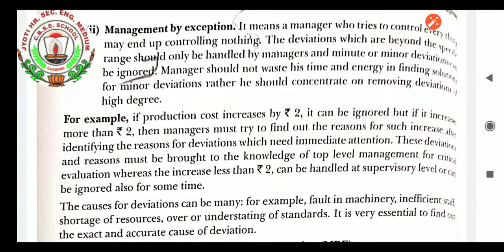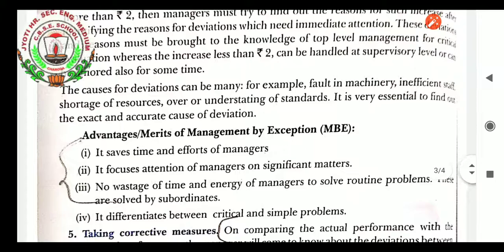For example, if production cost increases by rupees 2, it can be ignored, but if it increases by more than rupees 2, then the manager must try to find out the reason for such an increase. After identifying the reason for deviation, which needs immediate attention, these deviations and reasons must be brought to the knowledge of top level management for critical evaluation, whereas an increase of less than rupees 2 can be handled at supervisory level or can be ignored for some time.